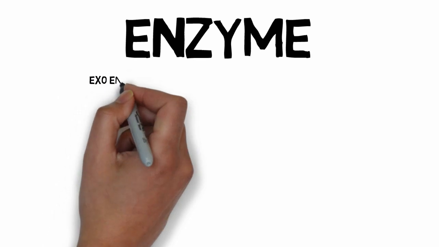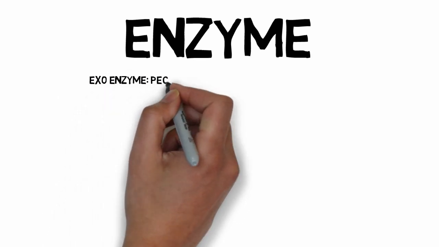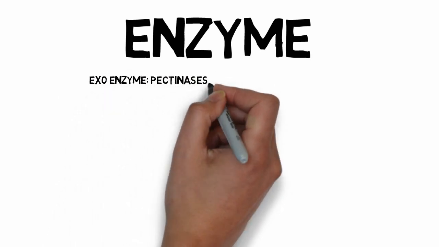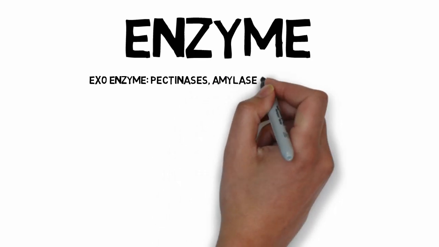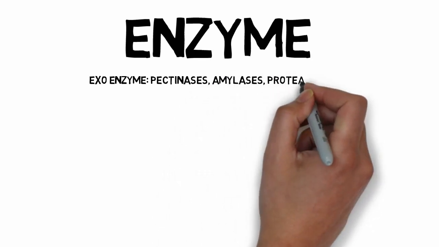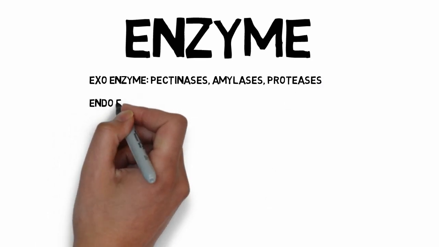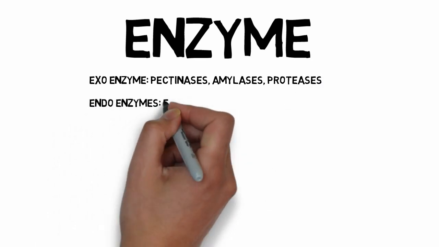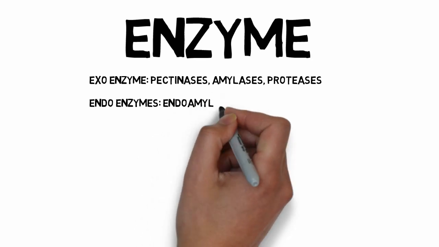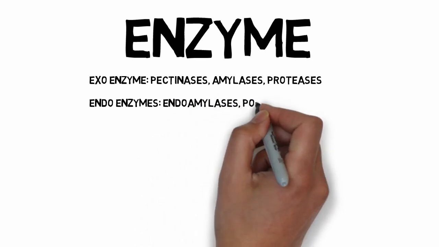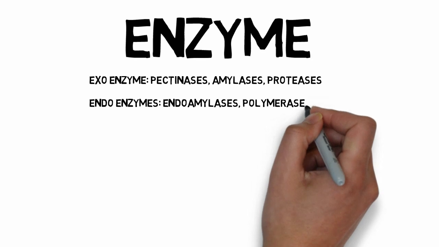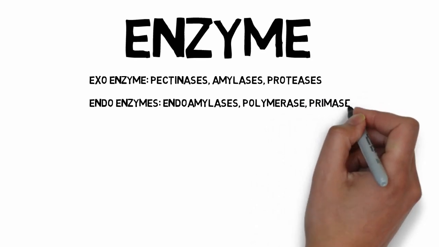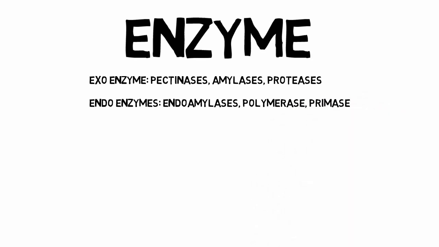Now our topic is enzyme. So what is enzyme? Enzyme is a proteinaceous structure that catalyzes different types of reactions in our biological system. So enzymes are generally of two types, exoenzymes and endoenzymes. Some of the exoenzymes are like pectinase, amylase, proteases, because they are generally produced outside the cell. While on the other hand, the endoenzymes are such kind of enzymes that are present within our cell. Those are like endoamylases, polymerase, primase, etc.